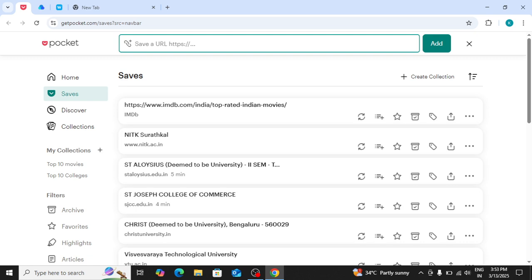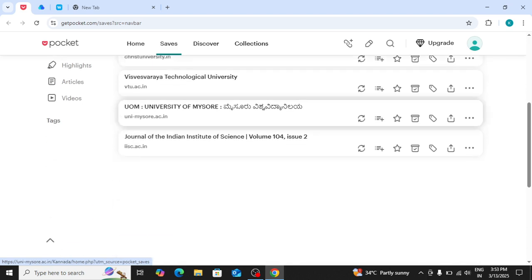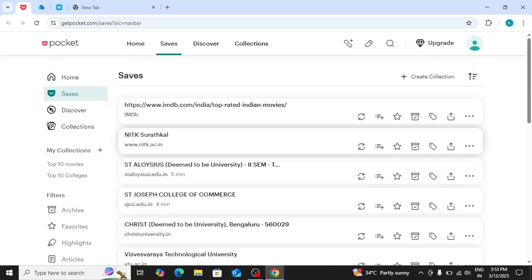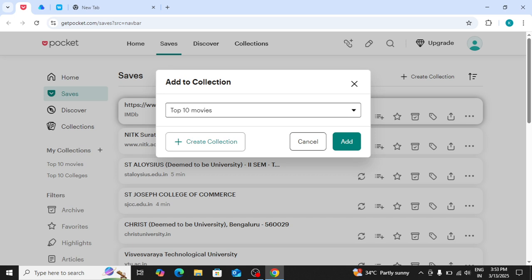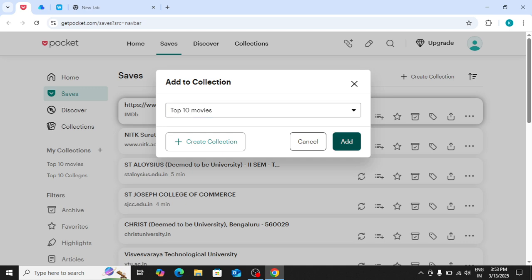For example, let's say one URL. One item is added. Here, the limitation of Pocket is we cannot directly save links into a specific location. Here we have to move them into collections. Added this in top 10 movies.